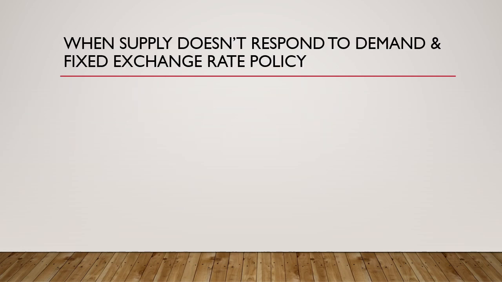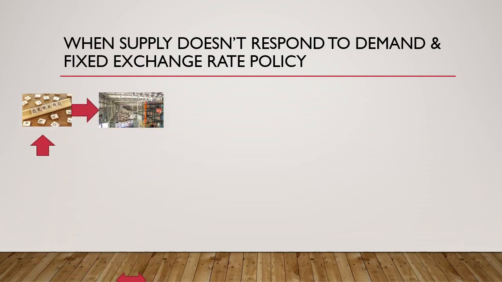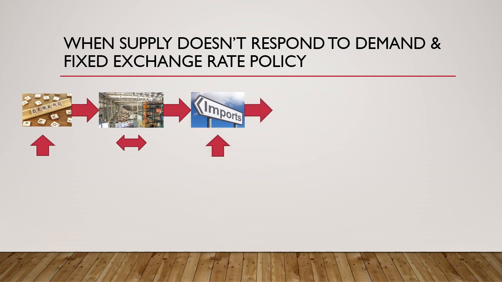Now let's see when the supply doesn't cater to the increase in demand and the exchange rate policy of the government is fixed. That is, a fixed exchange rate. So in this scenario, as the demand increases and the supply cannot match the increase in demand, as we saw in the previous slide, this would lead to a rise in imports.